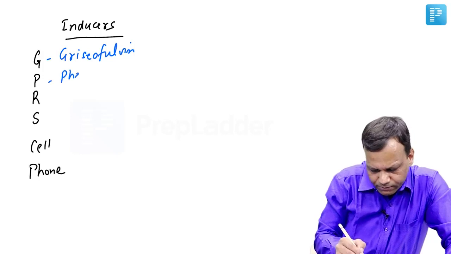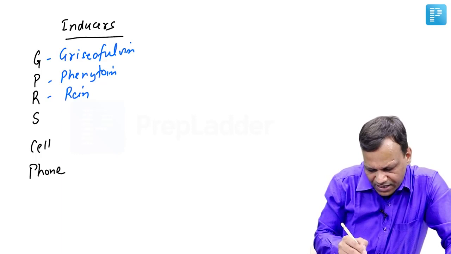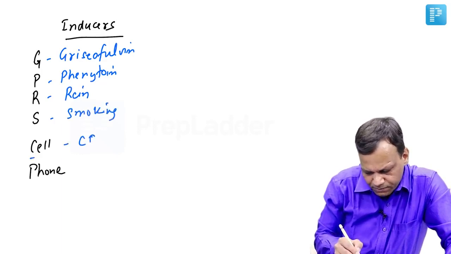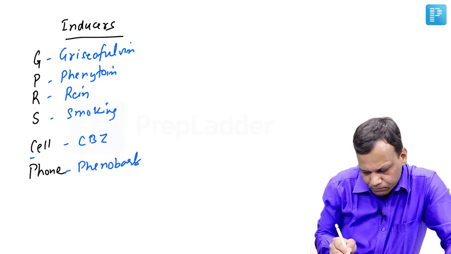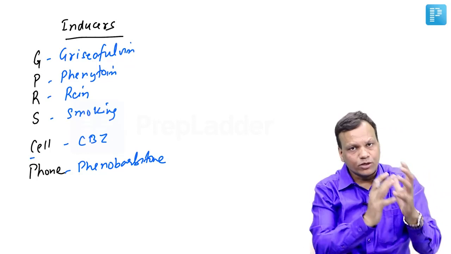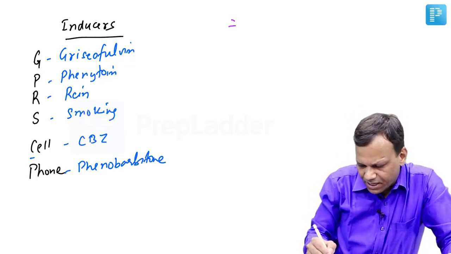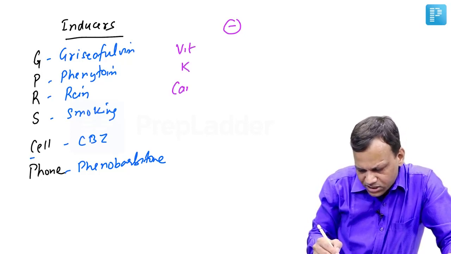P is phenytoin. R is rifampicin. S is smoking. C is carbamazepine. And P is phenobarbital. These are enzyme inducers. They increase the metabolism, so the drug becomes inactive. Whereas important enzyme inhibitors include valproate, which can cause enzyme inhibition.